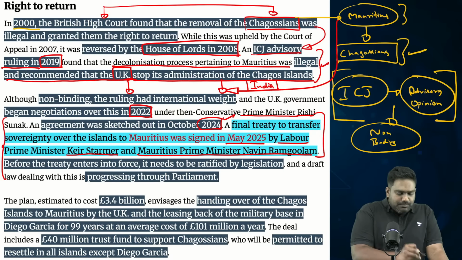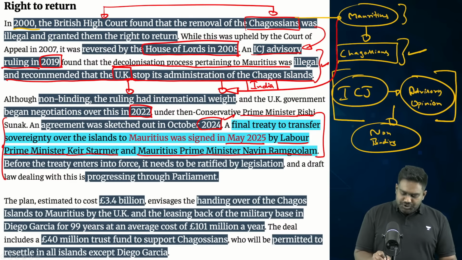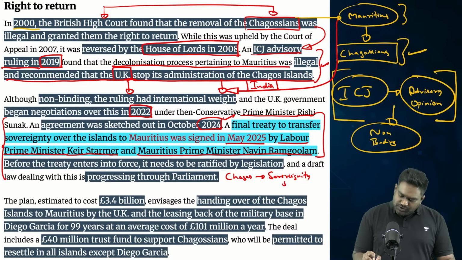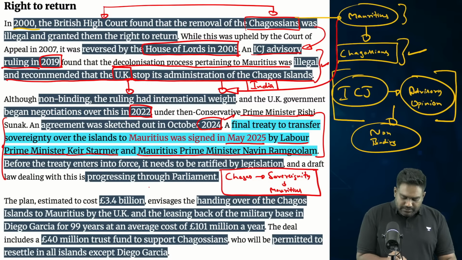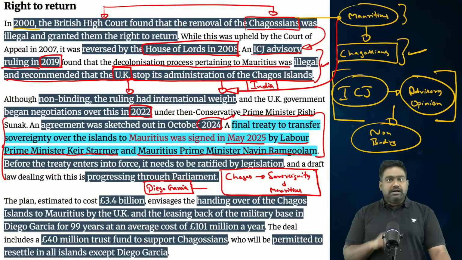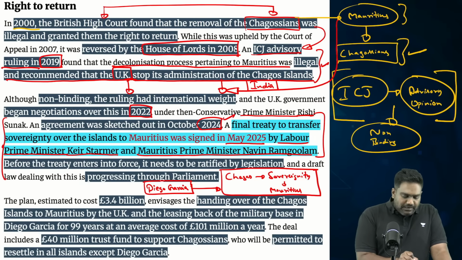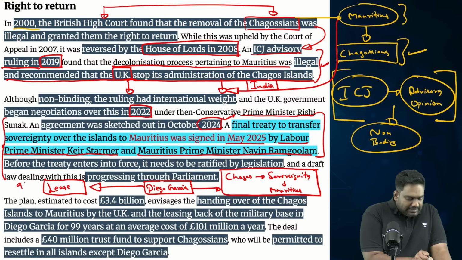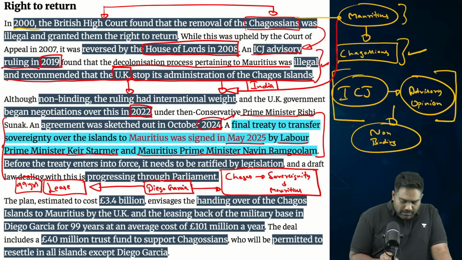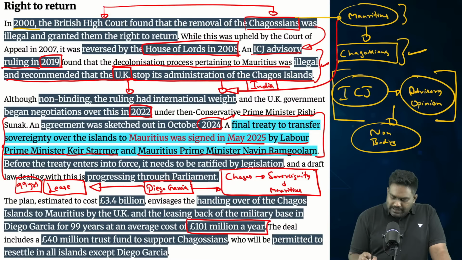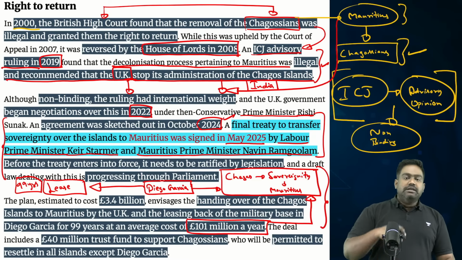So the agreement between Britain and Mauritius has now been signed, through which the Chagos group would entirely be given back to Mauritius as part of the sovereignty of Mauritius. And this includes the largest island, Diego Garcia, where the American British military base is located. But however, as part of the deal, Britain will take Diego Garcia on a long term lease of 99 years, by paying roughly £100 million every year to the government of Mauritius as a lease amount.